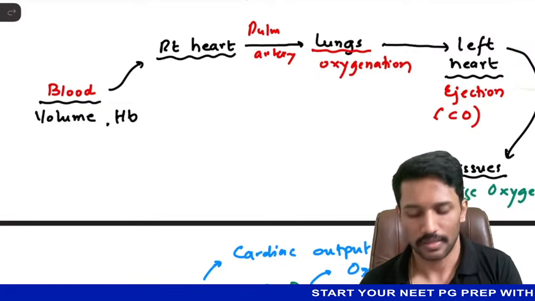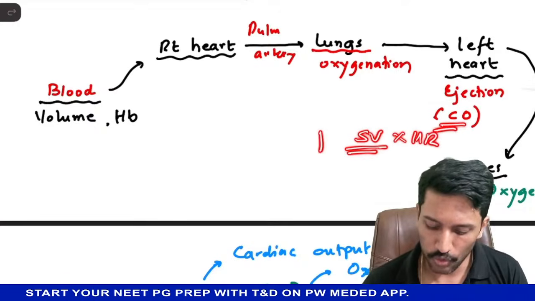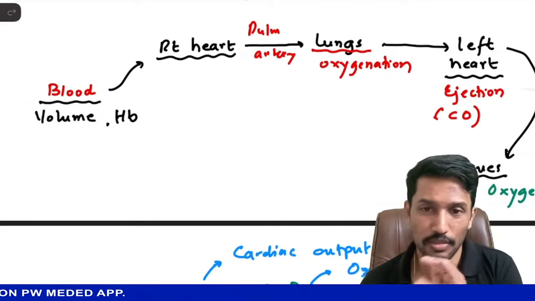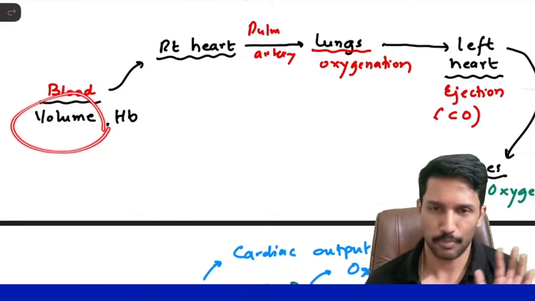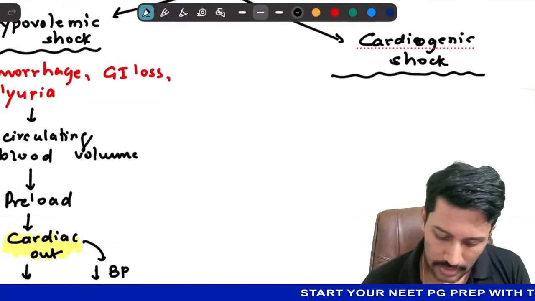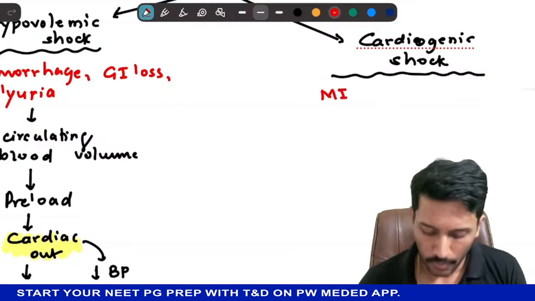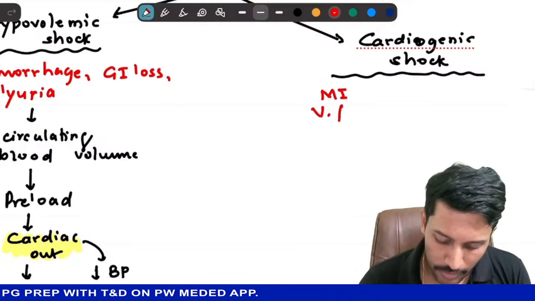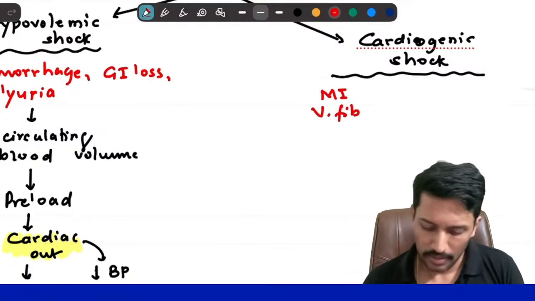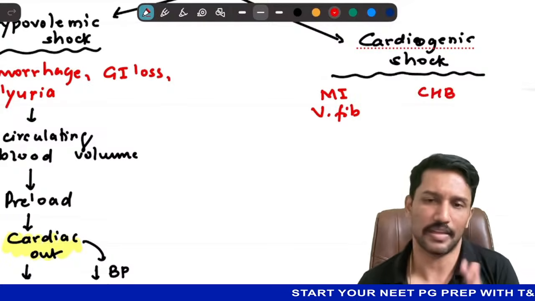What could be the reason? The cardiac output formula is stroke volume into heart rate. Either stroke volume is low or heart rate is low. That's why the cardiac output is less. And this low stroke volume is not because of hypovolemia. So what could be the reason? A classical example for cardiogenic shock is MI, or ventricular fibrillation, or even very rapid ventricular tachycardia. Another example is complete heart block or bradyarrhythmias.